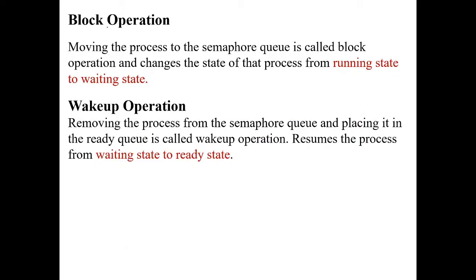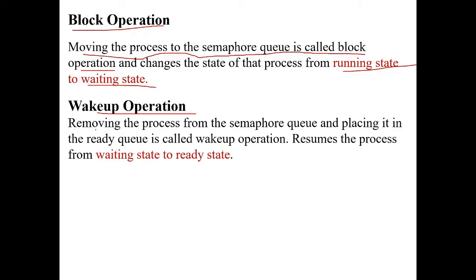For this we are going to modify the semaphore code and include the block operation and the wakeup operation. Why do we need the block operation? Moving the process to the semaphore queue is called the block operation. If you want to move processes to the semaphore queue, you need to execute the block operation, and it changes the state from running state to waiting state. If the processes are in a running state, they keep occupying the resources. By executing the block operation, such processes are moved to the semaphore queue.